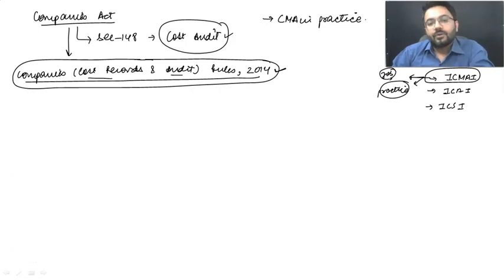Moving ahead, talking about the next part. Today we are going to cover these rules. I know we have covered these rules earlier as well, but today I'm going to give you a glimpse of how law is actually written, because once you pass your examinations, there will not be a scope of having these kinds of classes. There will be just acts and rules written over there. That's all.